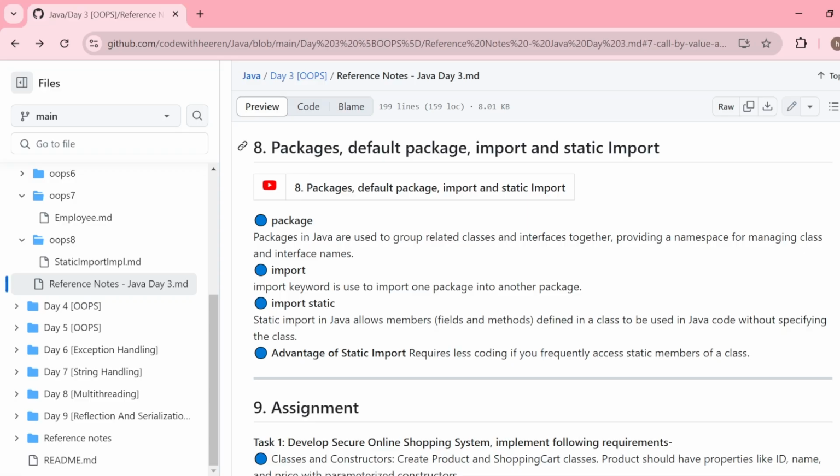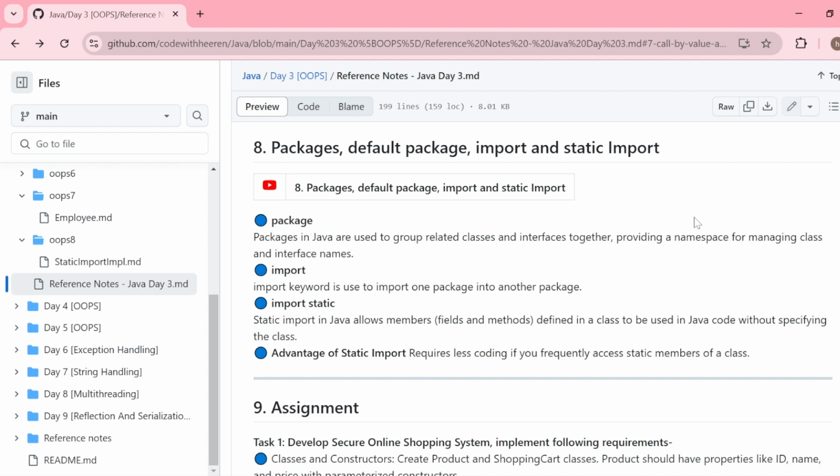Let's move to our next important topic, which is packages. What is a package? A package is used to represent a group of classes or a group of interfaces in Java. Generally, we use the package keyword to define the package name, and the package statement must be the first statement in a Java program.